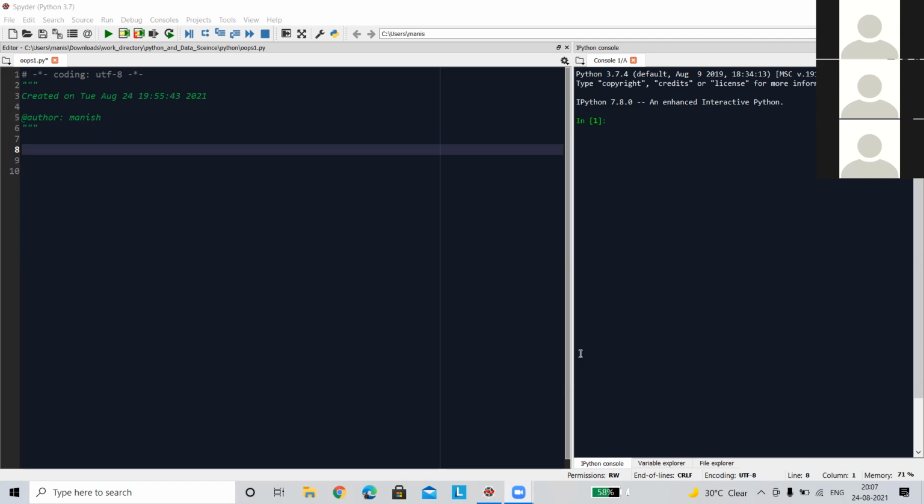So in OOPS, from the definition, basically, we can check that there is one concept that is object. So anybody from the four of you, can you tell me what is the difference between an object and a variable? If you have any idea, just guess it. No need to be right.